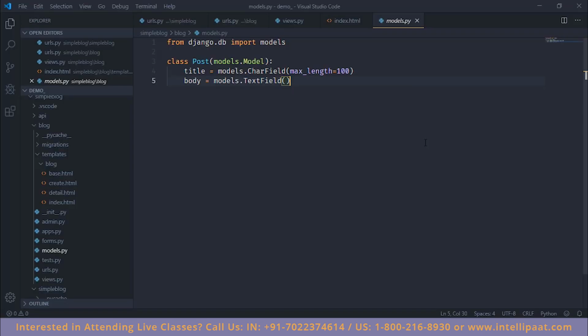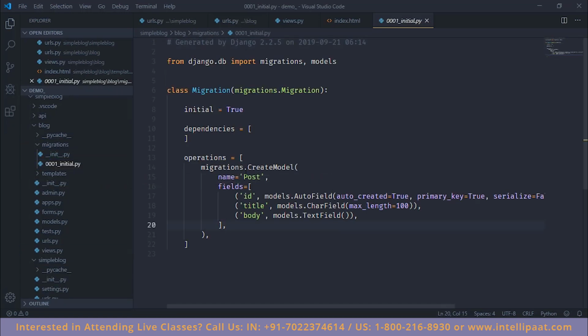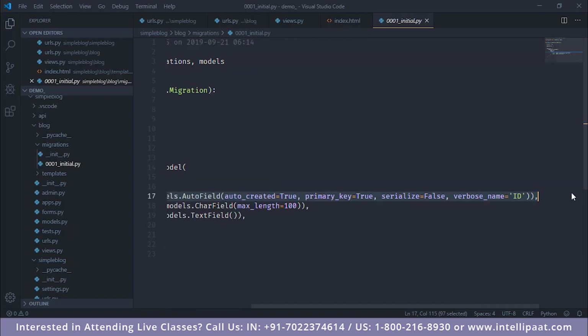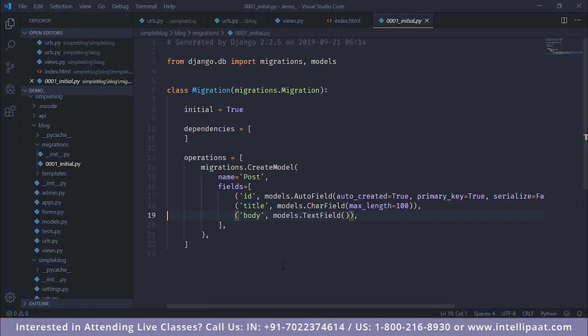So for instance, in our Post model we have the title, which is a character field, and a body, which is a text field. So what we do is we create the model, we save it, and then we generate a migration which is saved in the migrations folder in the same application. And as you can see, the name of the table is the same as the name of the model, which is post. Then there's an ID field which is added by default, which is used as the primary key. Similarly, we have the title and the body. This is then run by our Django application to create or make changes to our database schema.